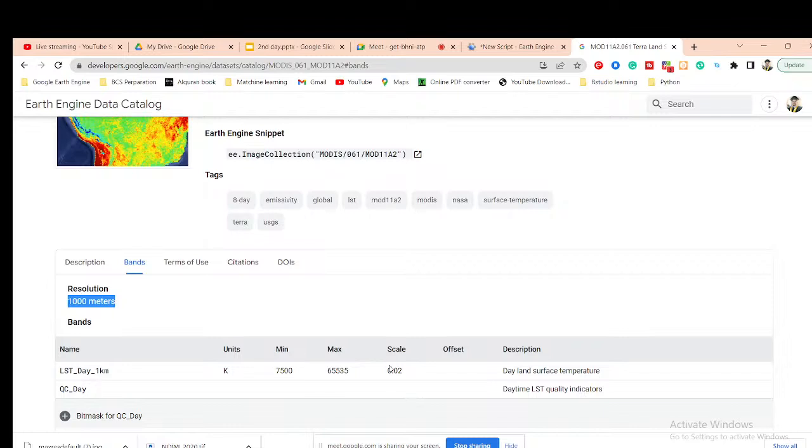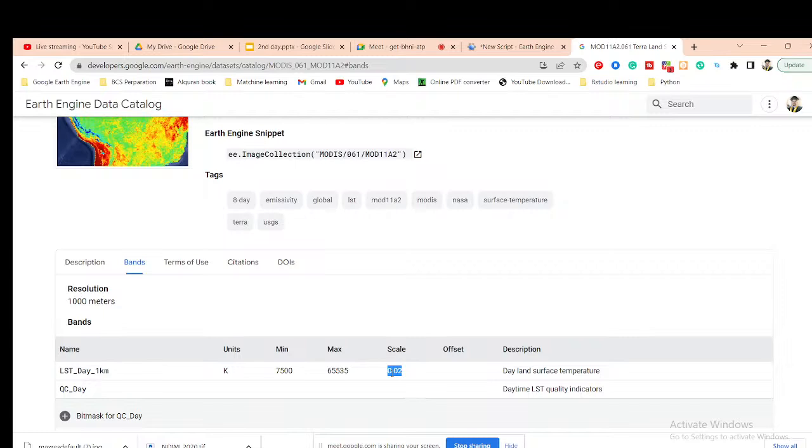NDVI, you already know about that. NDVI also has a scale value of 0.001. This time, we get the scale value 0.02. So this type of scale value we can get. That's why we need to reproject this pixel value.